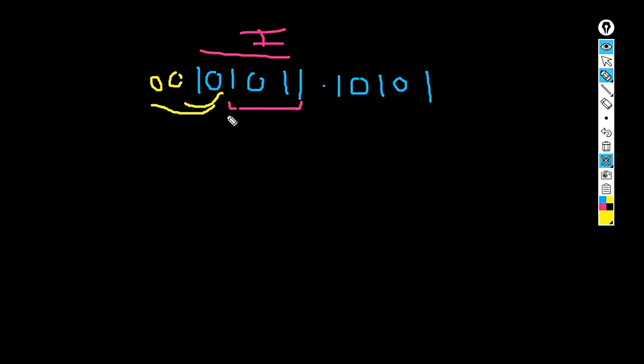Next step, replace each group by its equivalent decimal digit. 1011, using the knowledge of 8421 code, 8 plus 2 is 10, 10 plus 1 is 11. And here 0010, so we are getting 2. Now 11 minus 3 we need to compute, as this is the XS3 code representation.